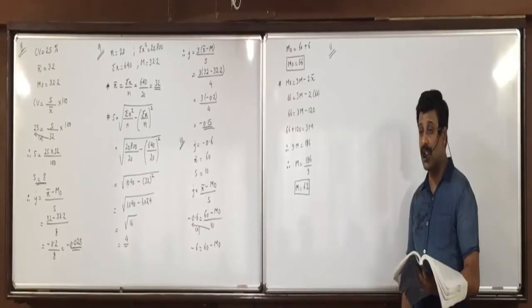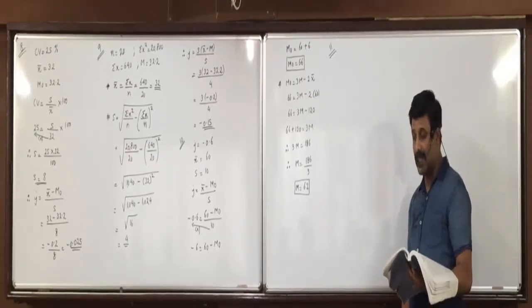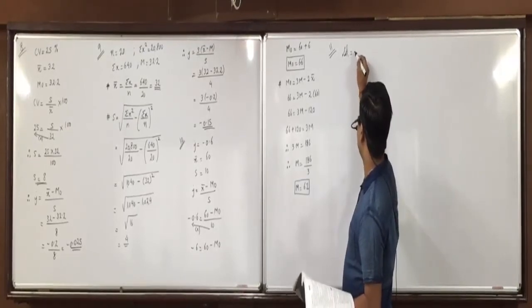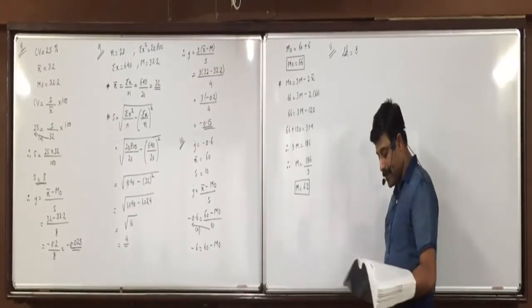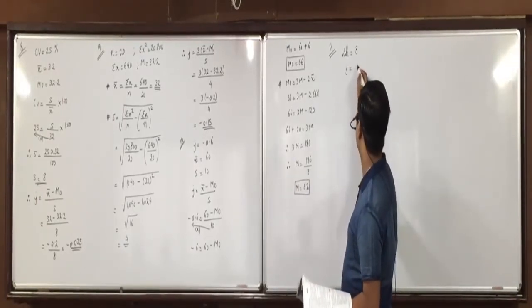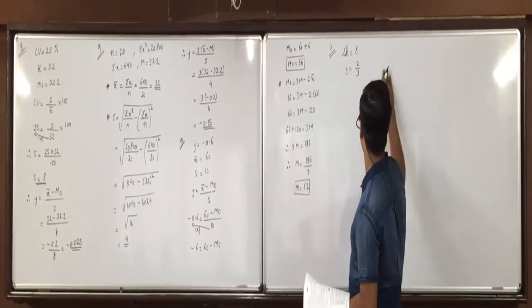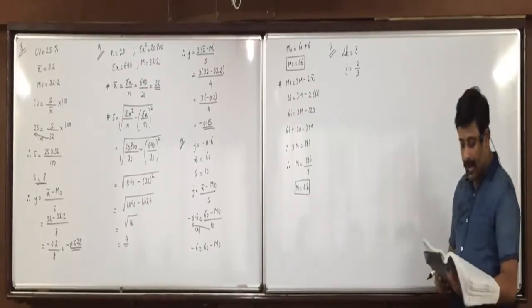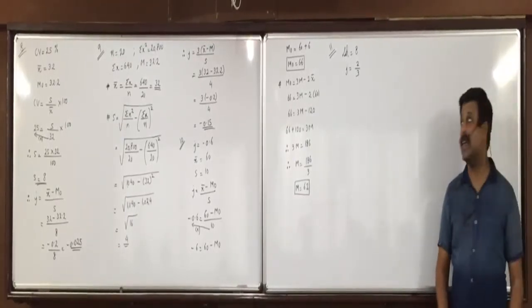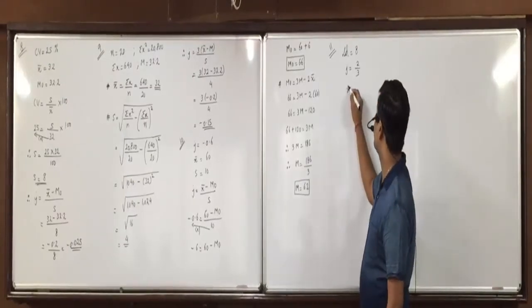Karl Pearson's skewness for a frequency distribution is 8. Skewness means Sk is equal to 8. And coefficient of skewness means J is equal to 2 by 3. If mean is 64, X bar is 64.